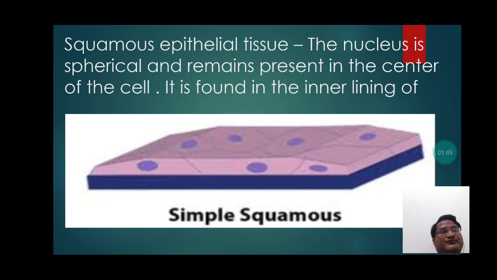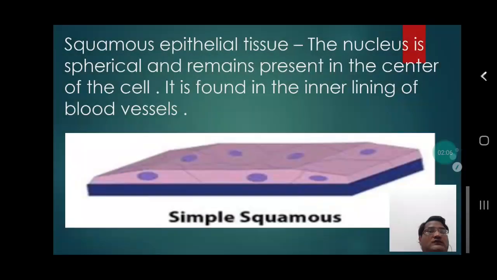Squamous epithelial tissue. The nucleus is spherical and remains present in the center of the cell. It is found in the inner lining of blood vessels.